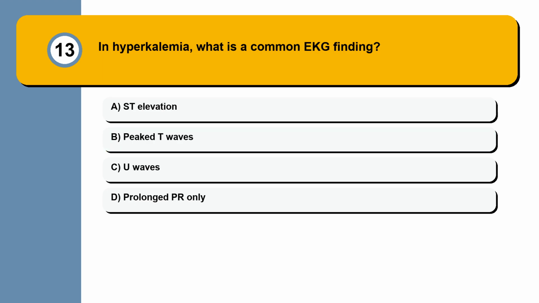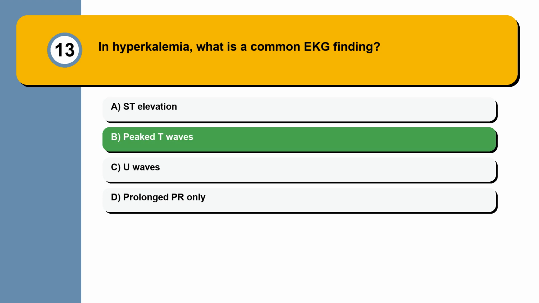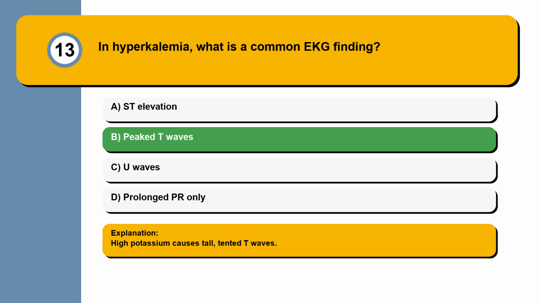Question 13. In hyperkalemia, what is a common EKG finding? ST elevation, peaked T waves, U waves, or prolonged PR only? High potassium causes tall, tented T waves.